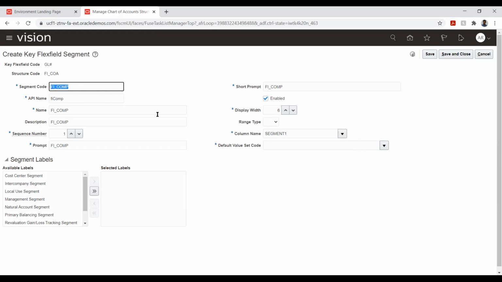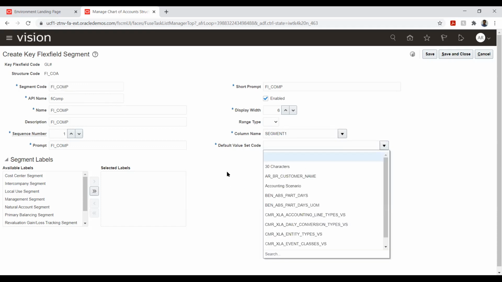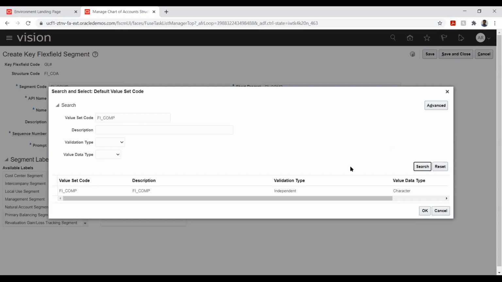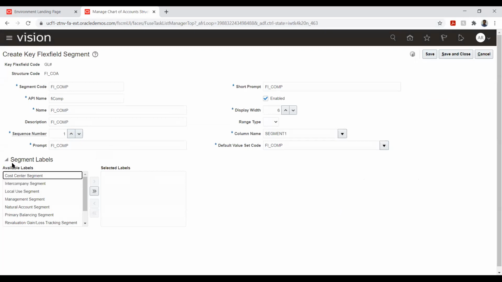Okay. And now I want to give the value set that I created there. In the previous setup, we created this called FI COMP. So I'm just attaching it here. Now coming to the labels. This is where it defines how this particular segment will work. A segment is nothing but a set of data that can be used in the transaction. So how will the system understand how this should behave? It is based on the labels that we are giving here.